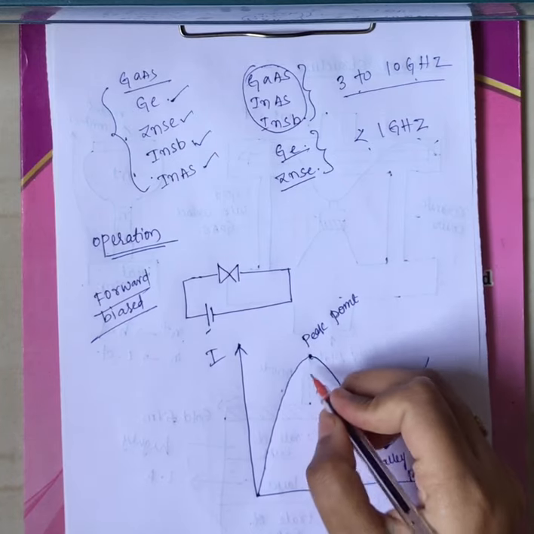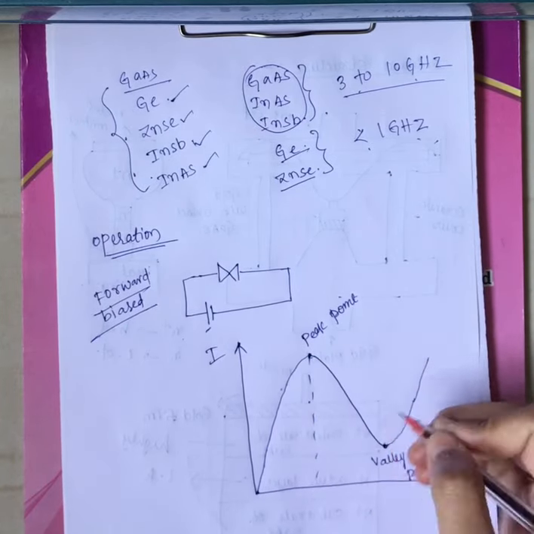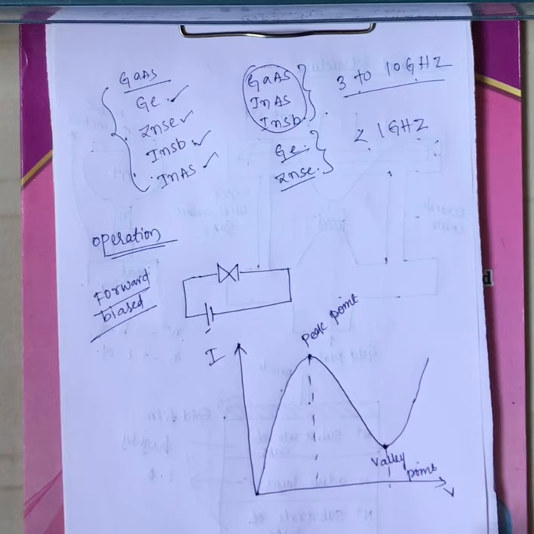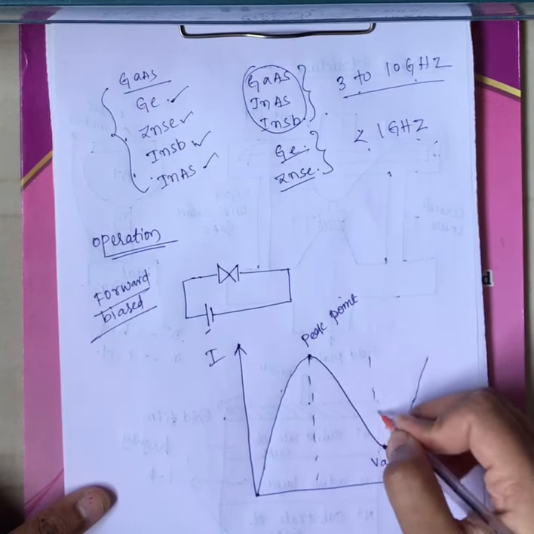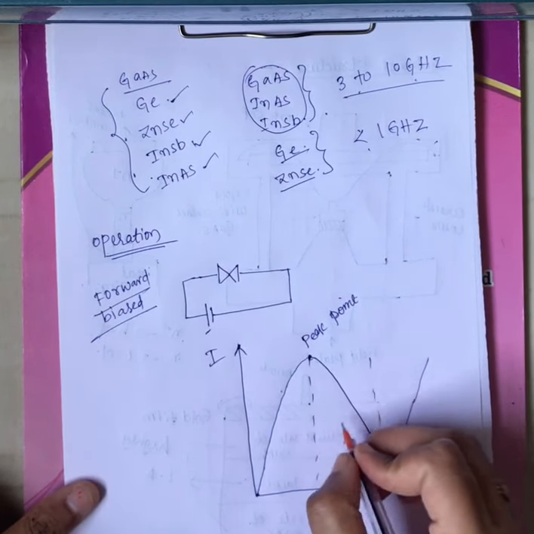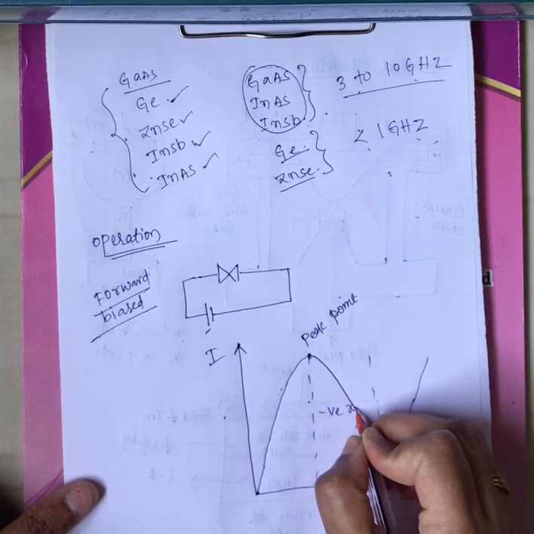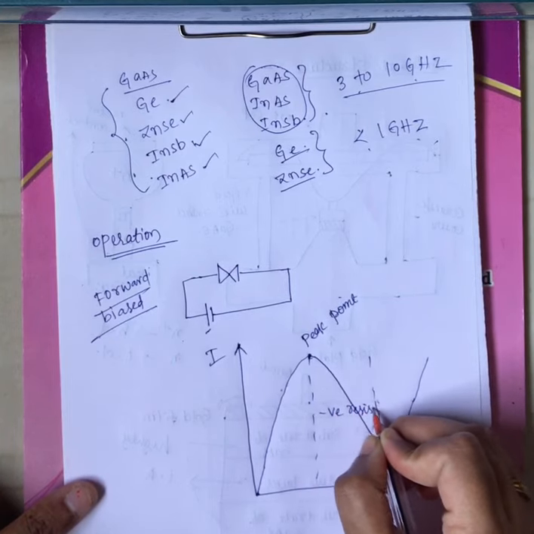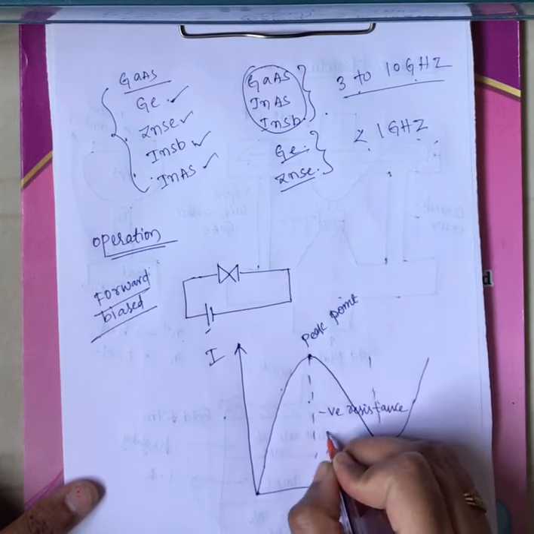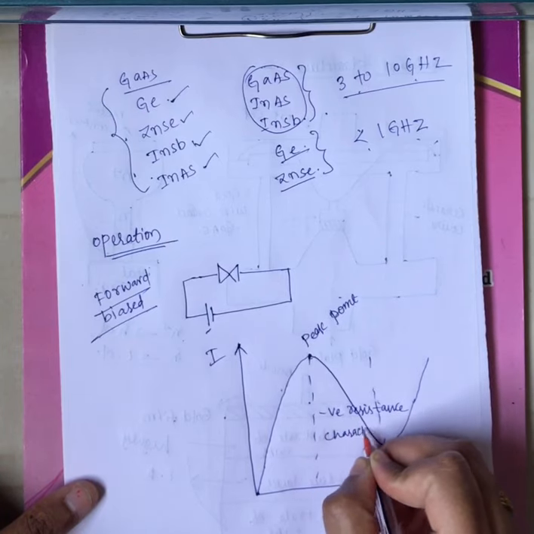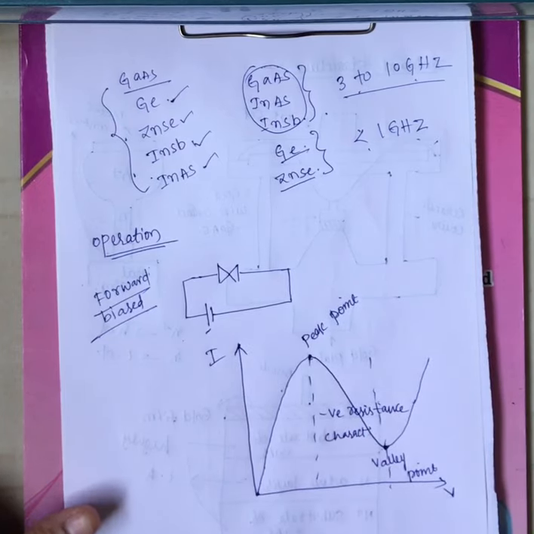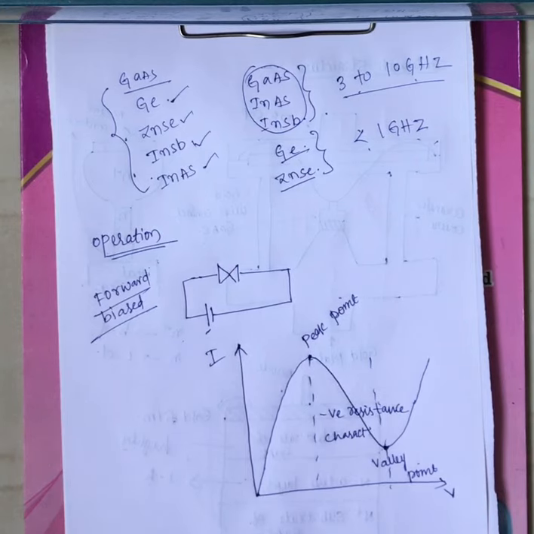If you see this operation, the portion between the peak point and the valley point is what we call the negative resistance characteristics. Negative resistance characteristics.